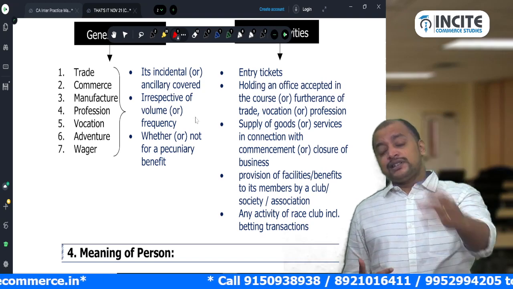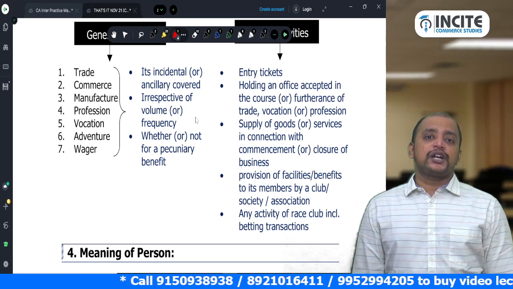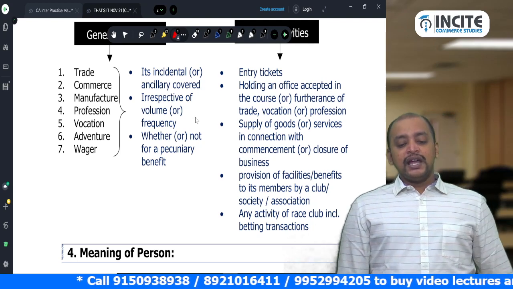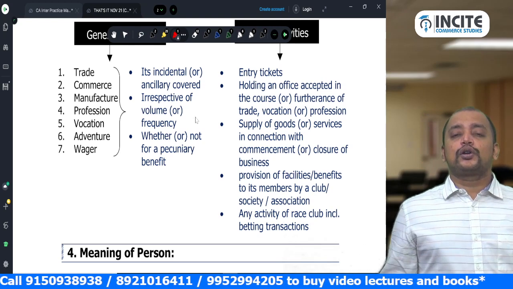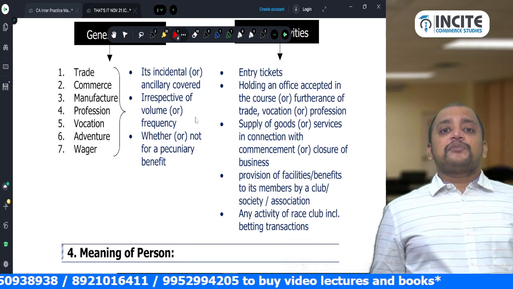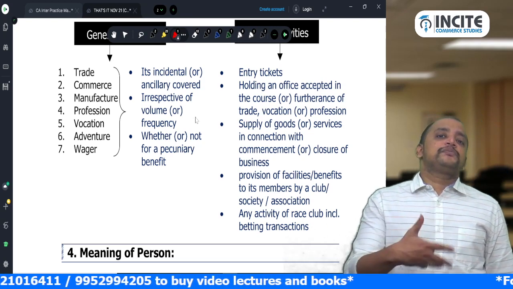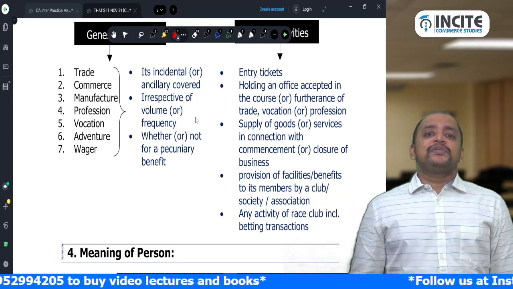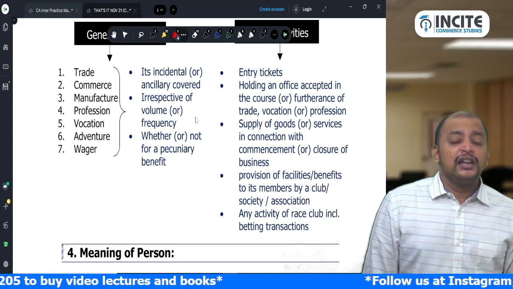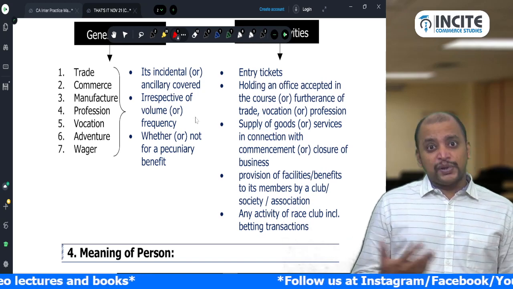Holding an office accepted by the person in the course or furtherance of his trade, profession, or vocation. Then supply of goods or services in connection with commencement or closure of business. That is, I am commencing the business, and in connection with commencement I made some purchases. For example, I purchased 10 ACs. 4 ACs I used in business, remaining 6 ACs I am selling. So even though sale of ACs is not my business,